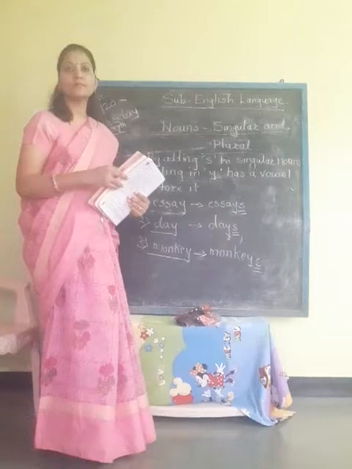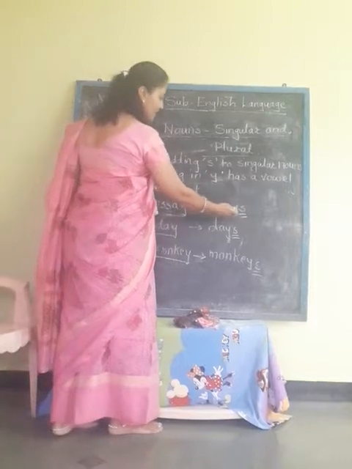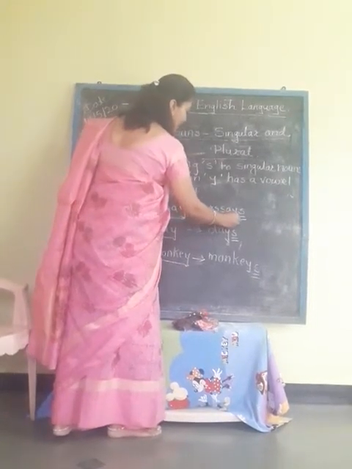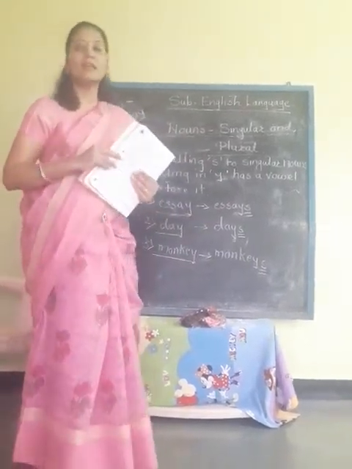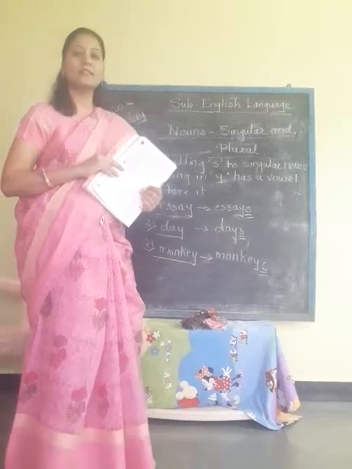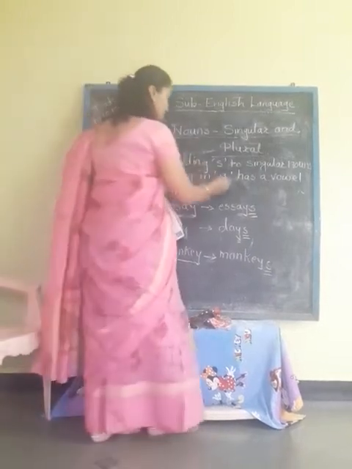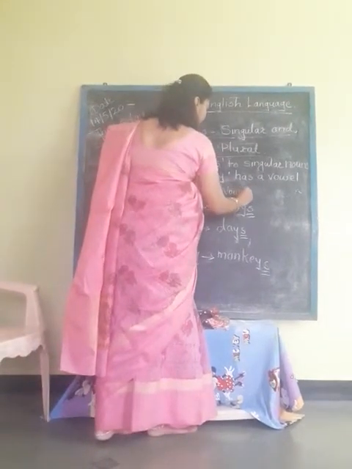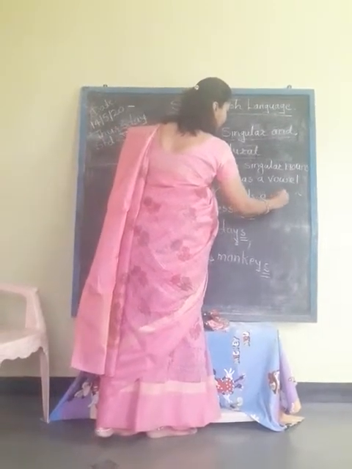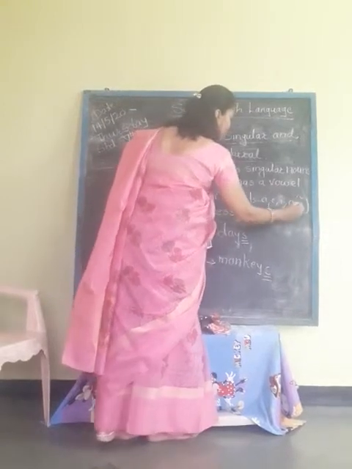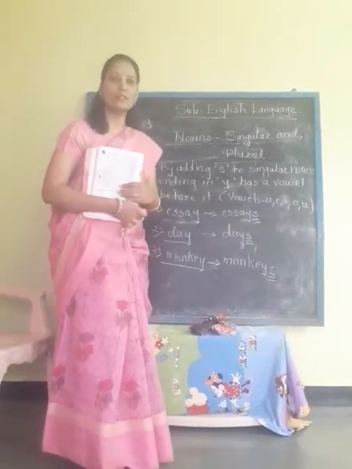So students, you can see that whenever we are writing plural of these, here is y and before y there is a vowel, that is A. Students, you know that there are vowels in English. Which are the vowels in the English language? A, E, I, O, U. These are the vowels in the English language, and the remaining alphabets are the consonants.